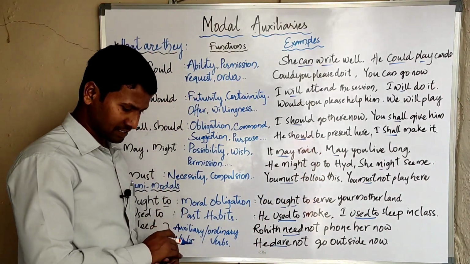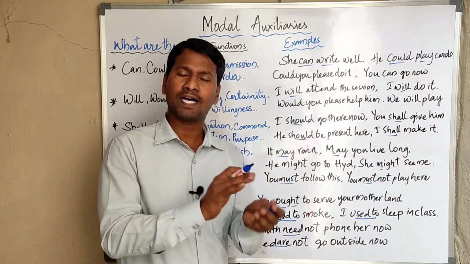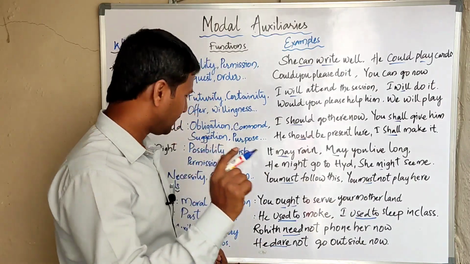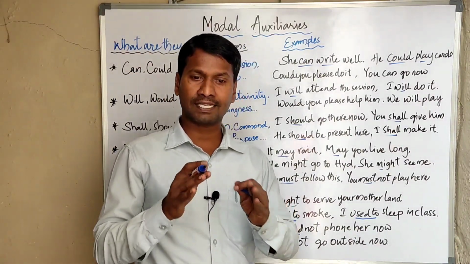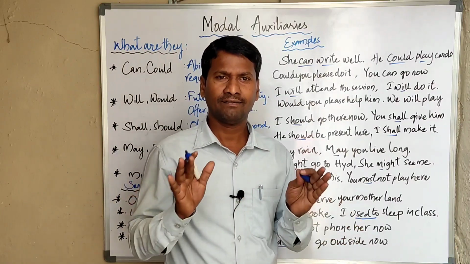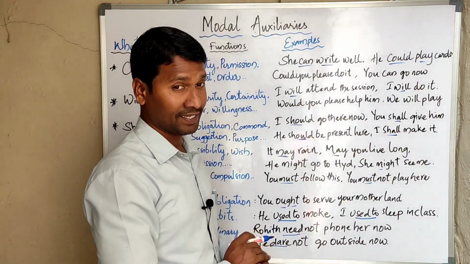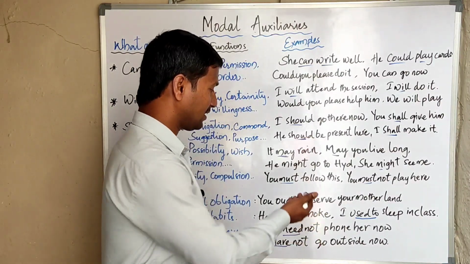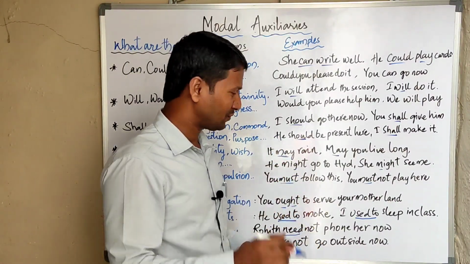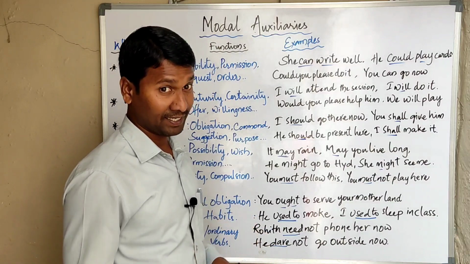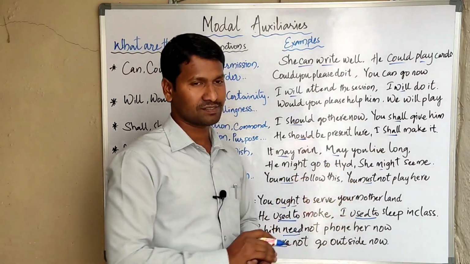And the next word is must. Must is a modal auxiliary which has no past form, only one word. It is used to express necessity or compulsion. Whenever we have to do a task compulsorily without fail, we use must. For example: you must follow this, you must not play here. Whenever we instruct someone that they have to follow this instruction at any cost, we use must. And you must not play here: when we instruct someone very strictly, we can also use must.